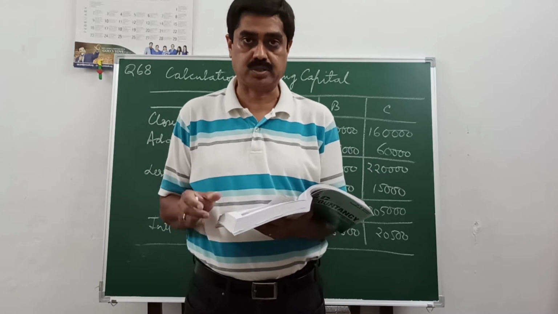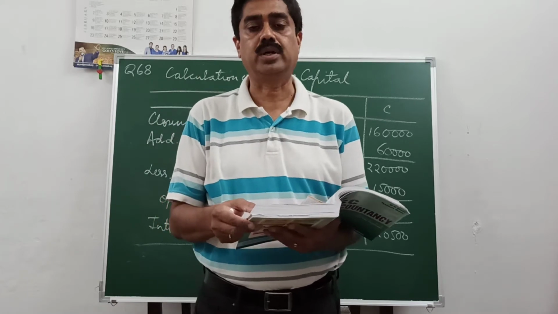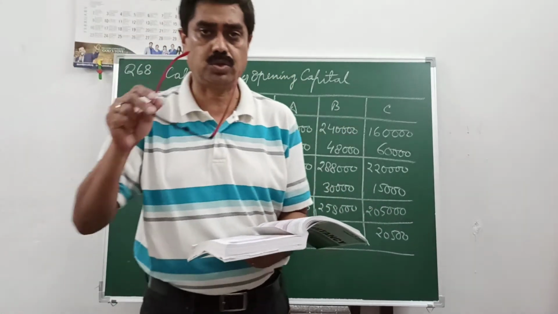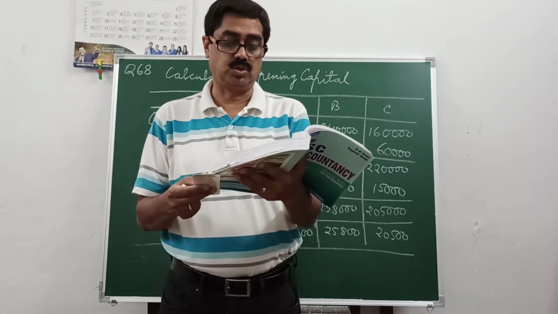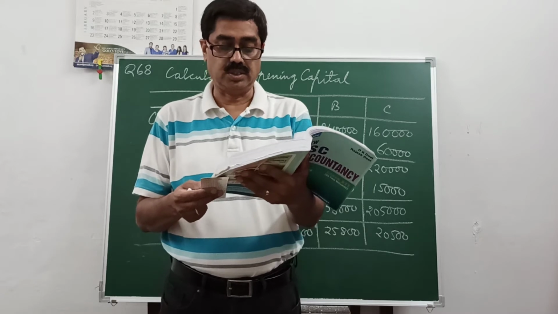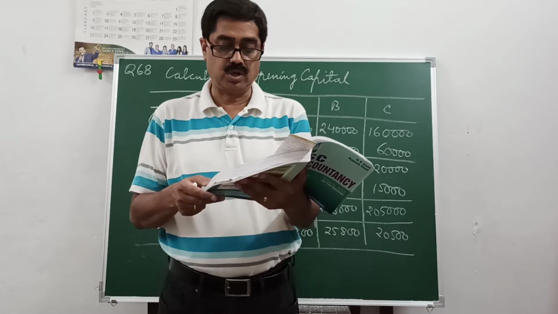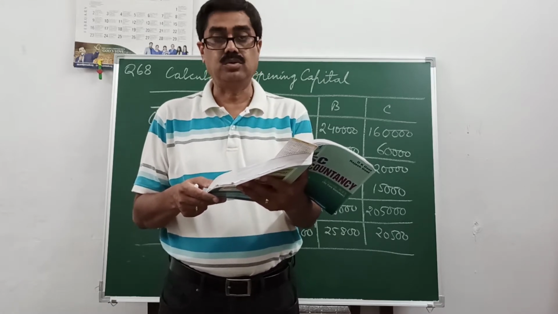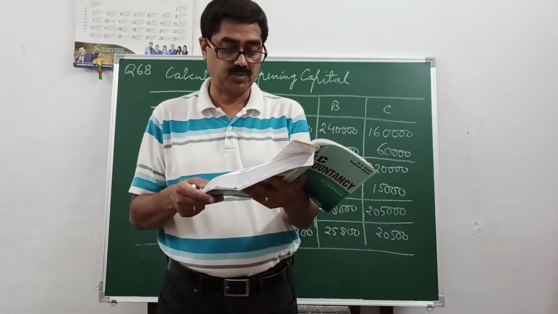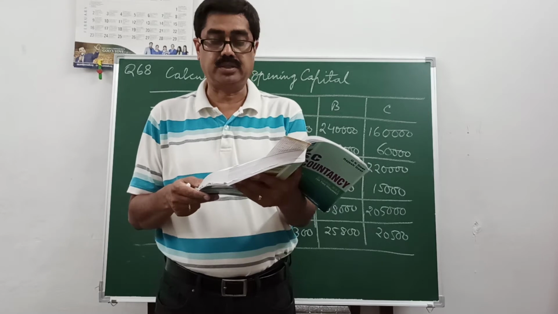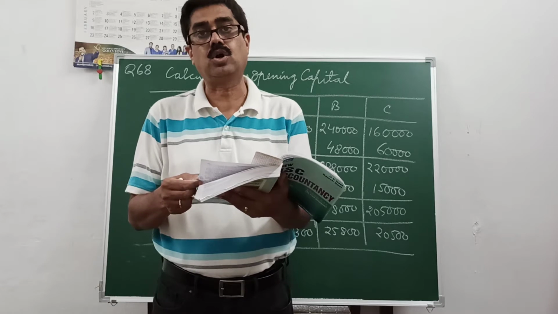We'll take one question to understand this. Question number 68 on page 1.137. I'll read the question for you. The question says, on 31st March 2019, the balances in the capital accounts of A, B and C after making adjustments for profits and drawings were rupees 3,20,000, rupees 2,40,000 and rupees 1,06,000 respectively. Subsequently, it was discovered that the interest on capital and interest on drawings were omitted or not recorded.